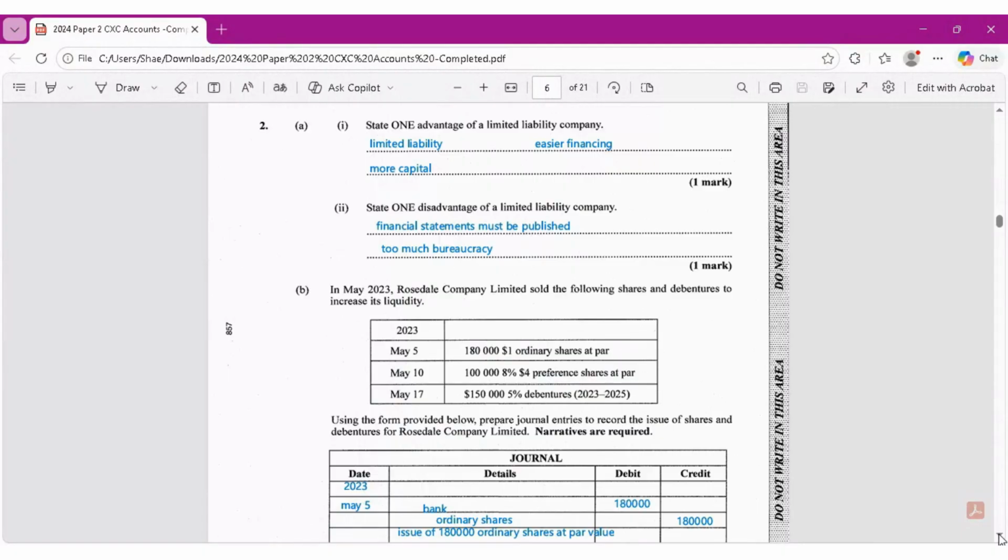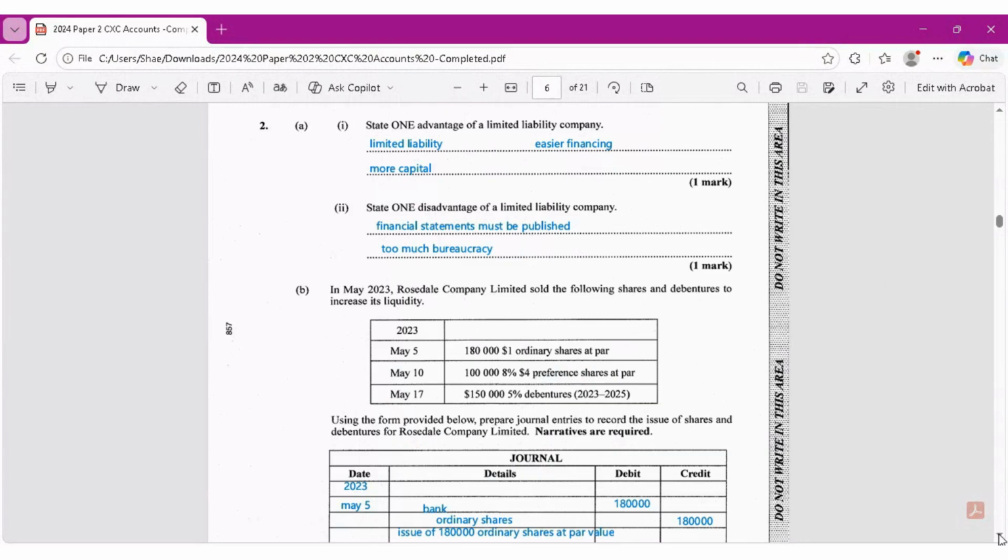This company also usually has a larger capital base. The disadvantages, though, are that financial statements must be published to the public, and sometimes decision making is lengthier because of too much bureaucracy and the fact that everything has to be approved by somebody else.